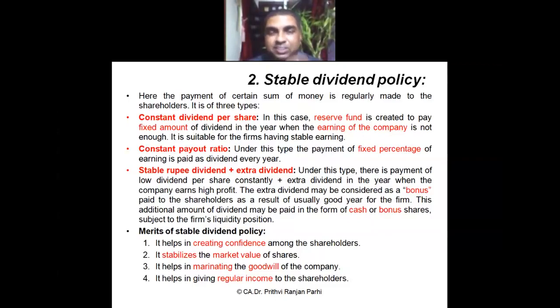They'll understand this is the normal dividend, but in a particular year, because of some extra profit, the company has declared some extra dividend. The extra dividend can be distributed either in cash or by way of bonus shares. So this one is constant dividend per share, then constant payout ratio. Third one is stable rupee dividend plus extra dividend.